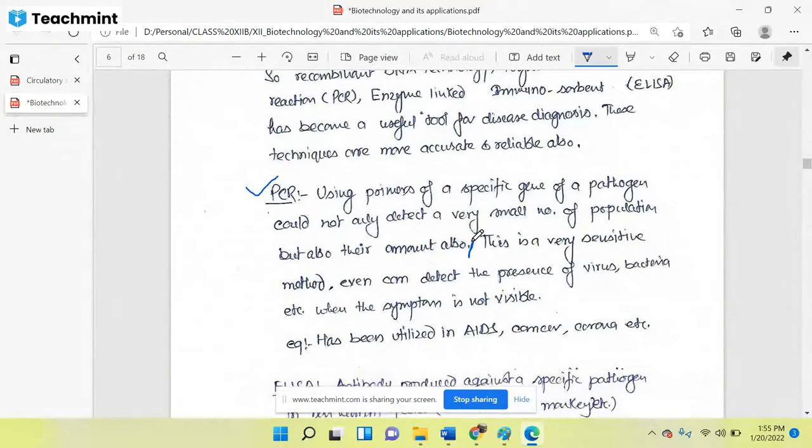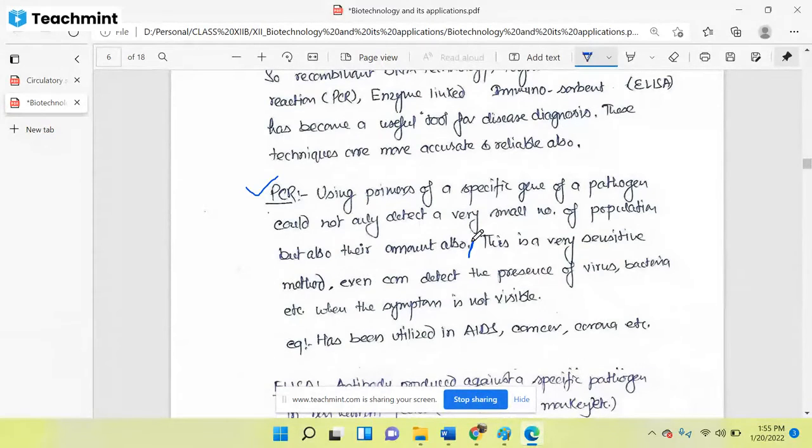First, we can detect a small number of viruses. That detection cannot be done by any other procedure other than PCR. The second benefit of PCR is to detect the amount of infectious material in our body. Suppose I am infected with hundreds of viruses, another person with thousands, and another person with millions of viruses.